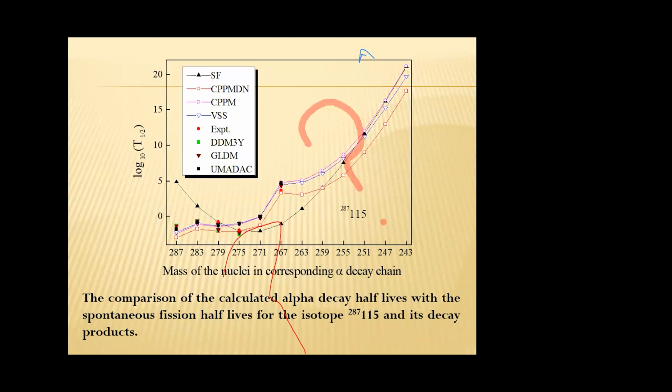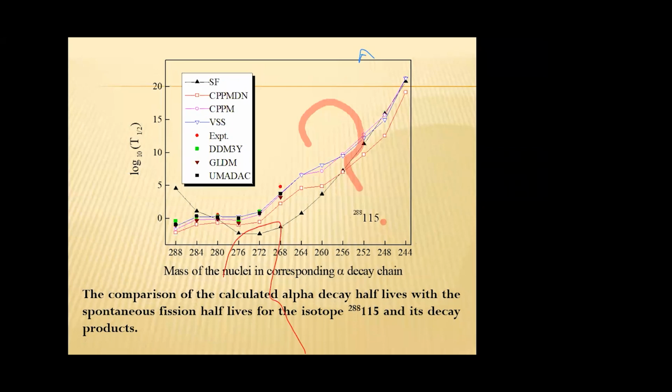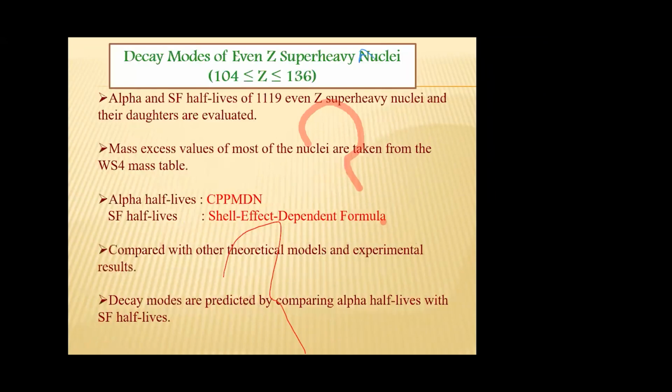the experimental observation. Next, same curve but for 288, 115. Here this black curve represents the spontaneous fission half-life, and red line represents the alpha half-life. Here we can see 1, 2, 3 alpha chains from this isotope, and this prediction is also in good agreement with the experimental observation.